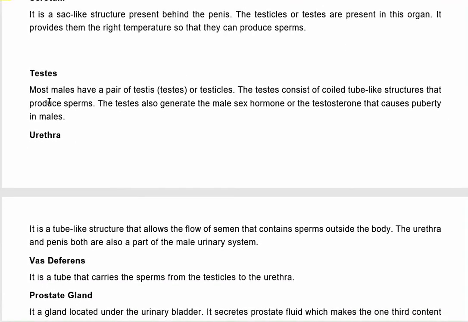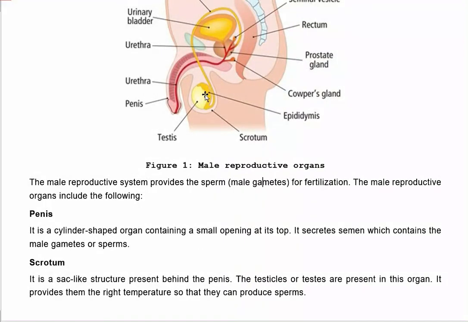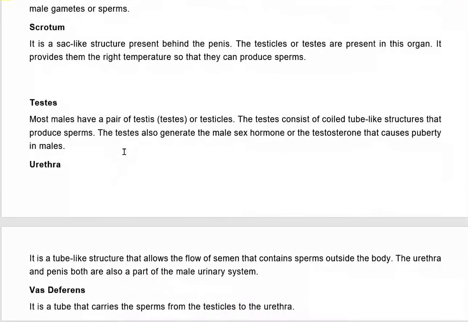The next one is testes. Most males have a pair of testes or testicles. The testes consist of coiled tube-like structures that produce sperm. Just now I showed you, this structure is called testes, which is present inside the scrotum. The testes also generate the male sex hormone.